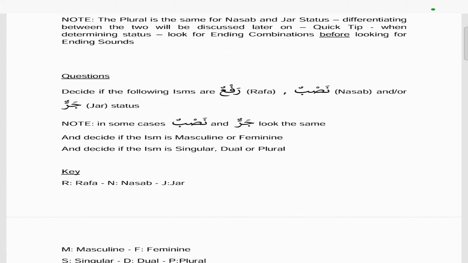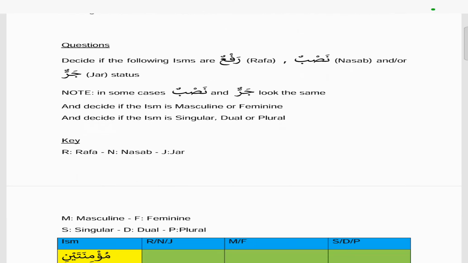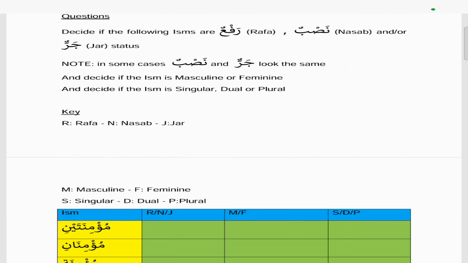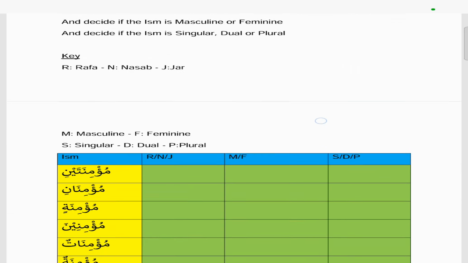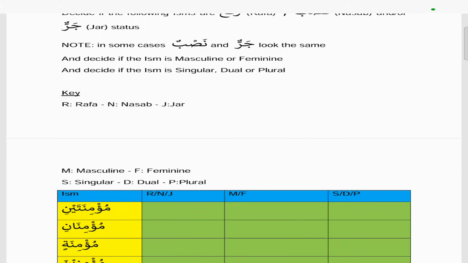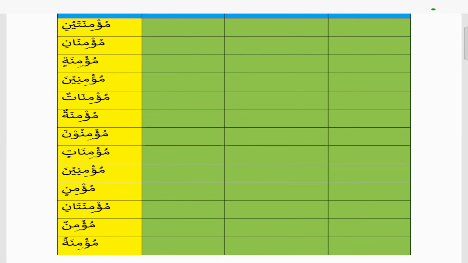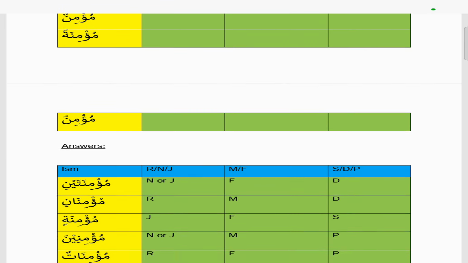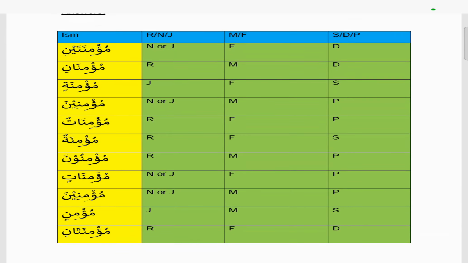Now the next, after this, we have a bunch of questions. So meaning we have a bunch of isms in this table here, and we want you to determine whether the ism is rafa, nasab or jar, whether it's masculine or feminine, whether it's singular, dual or plural. And so you can fill in the table, and the answers are right below, so you can check if you're right or wrong.